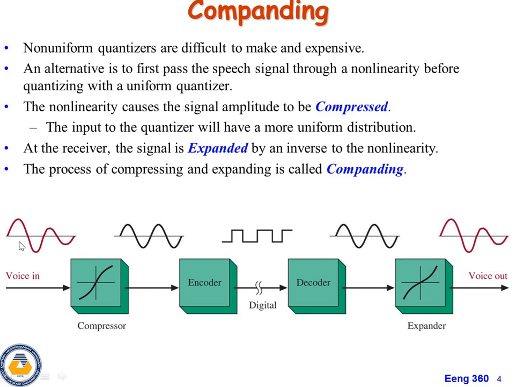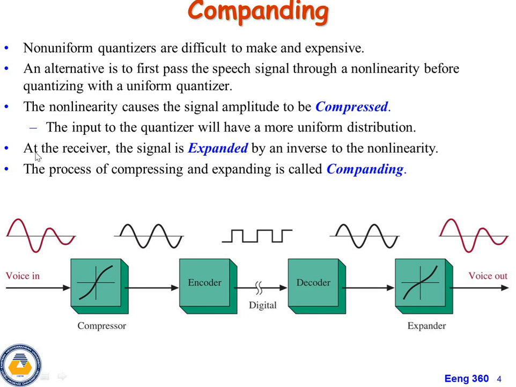Here the voice in is not a uniformly distributed signal. In some places it reaches zero, in some places the voltage amplitude is very high, sometimes it is in the middle. So this is a non-uniform signal. After the expander, we receive the same original signal from this block diagram. So this is the procedure we are going to see here.